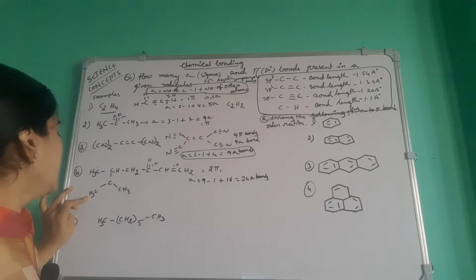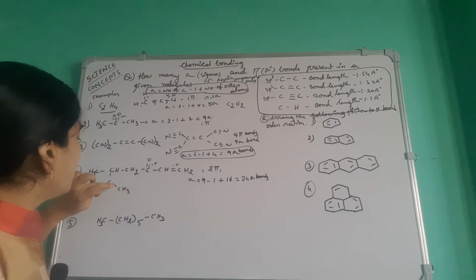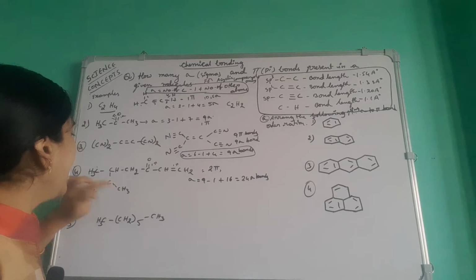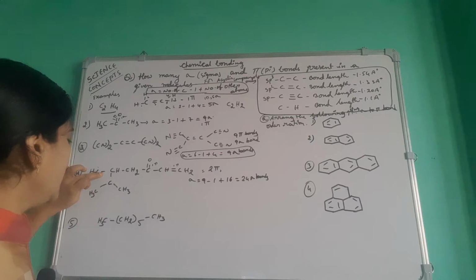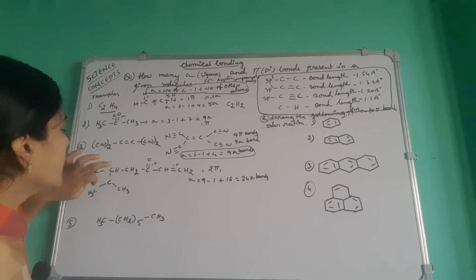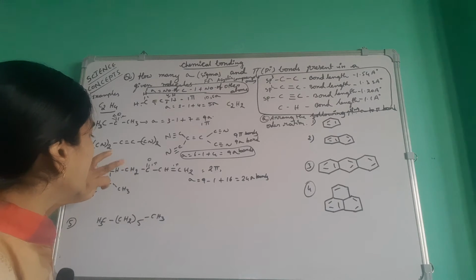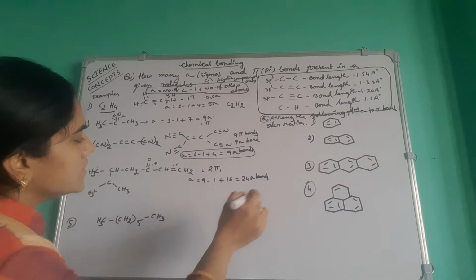Here see, here 3 CH bonds, here 3, 4, 4, 5, 5 plus 3, 8, 8 plus 3, 11, 11, 12, 13, 14, 15, 16, okay, 17. Total, how you count the bonds like this, you will get the answer 24.